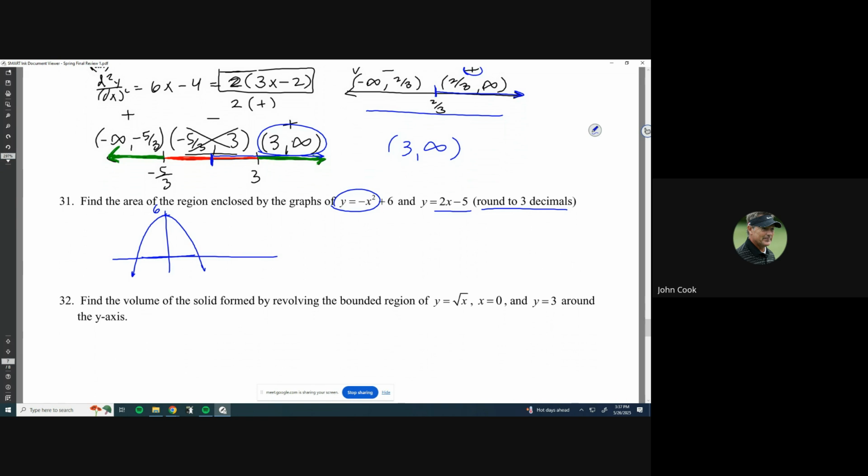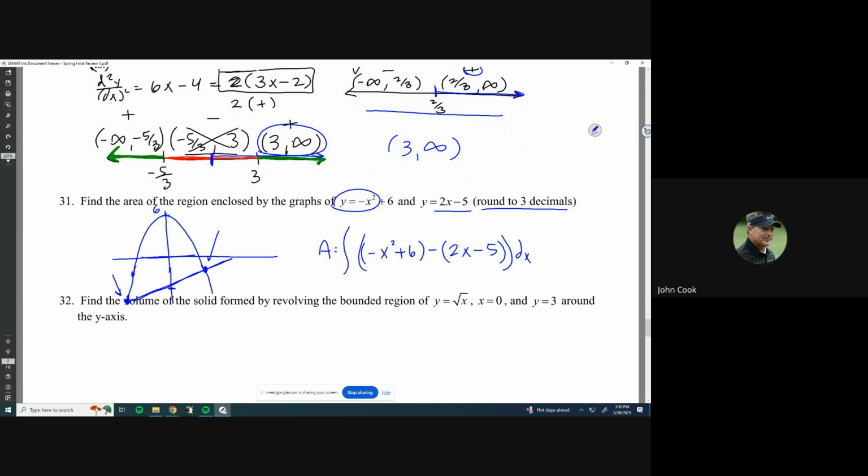And then this is just a line and it starts at negative 5. So maybe negative 5 is right there, and then it goes up like that. So what I'd have to do is find the intersection points here and here, since we want the area of the region enclosed by the graphs. To find the area, it'll start at this intersection point and go all the way to this intersection point, and it's going to be the top function minus the bottom function. The top function clearly is that parabola. So we could go negative x squared plus 6, that's my top function, minus my bottom function, which is this linear equation, and then dx.